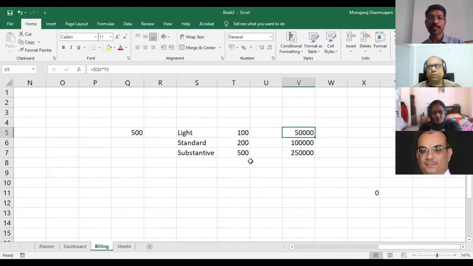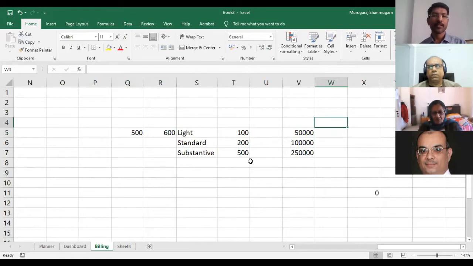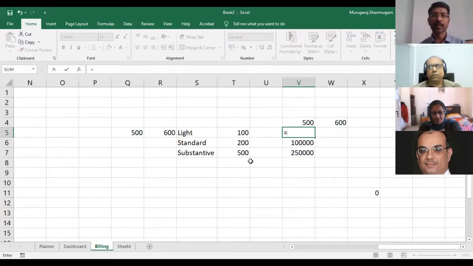So what happens is, when I have 600 here, let's say I have this 500 rupees, 600 pages and so on. I wanted to create a formula that will multiply the actual value by the number of pages. So 5,000 rupees, 50,000 rupees. All right.